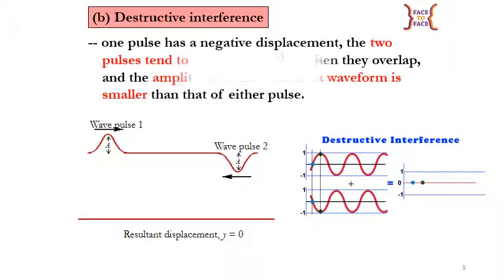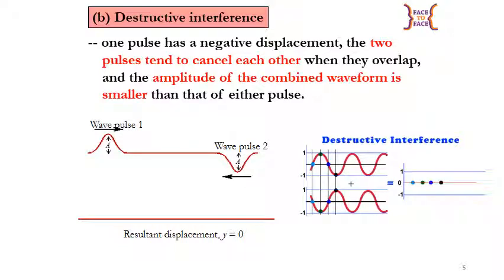How does destructive interference occur? It occurs when one pulse has a negative displacement or antiphase. When they overlap, the two pulses tend to cancel each other and the amplitude of the combined waveform is smaller than that of either pulse.